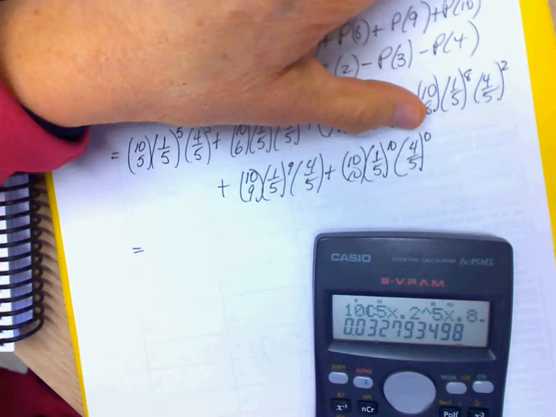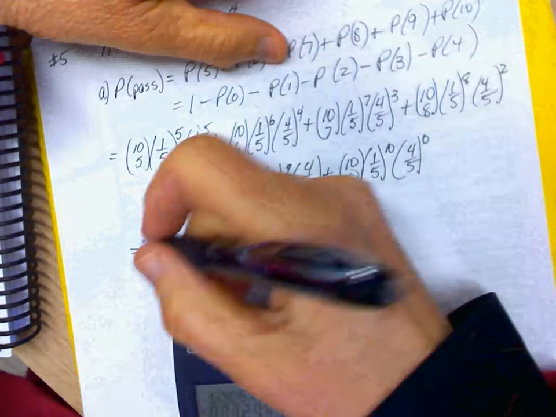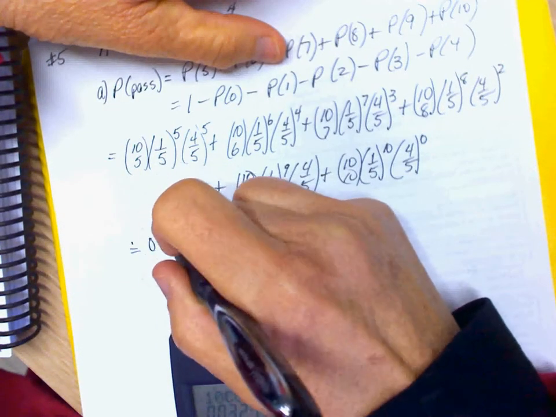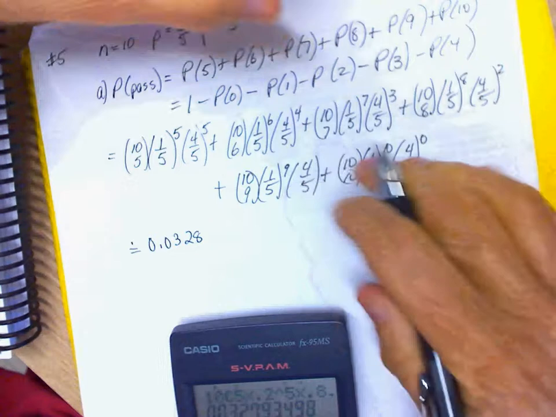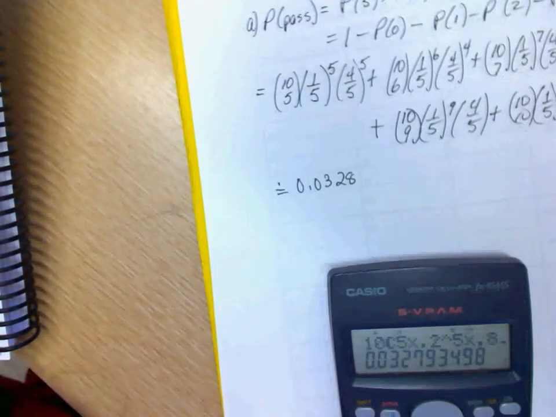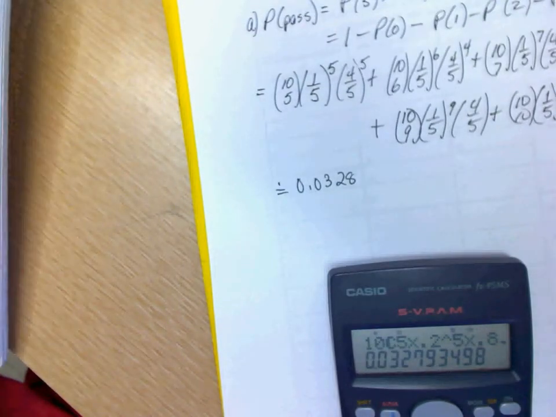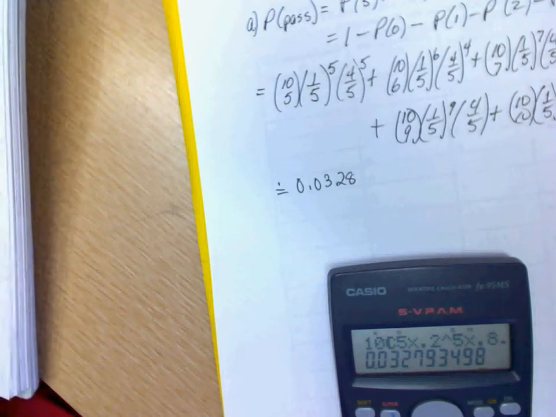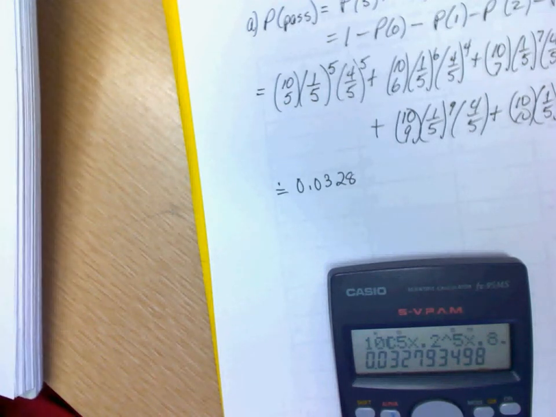I got 0.0328. Is that what you got? So is the answer wrong? Oh, okay. So that was 0.033.